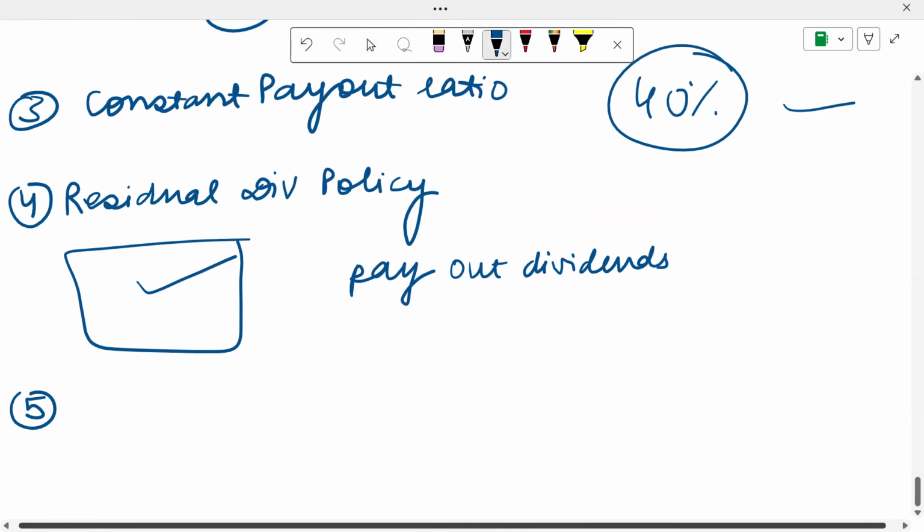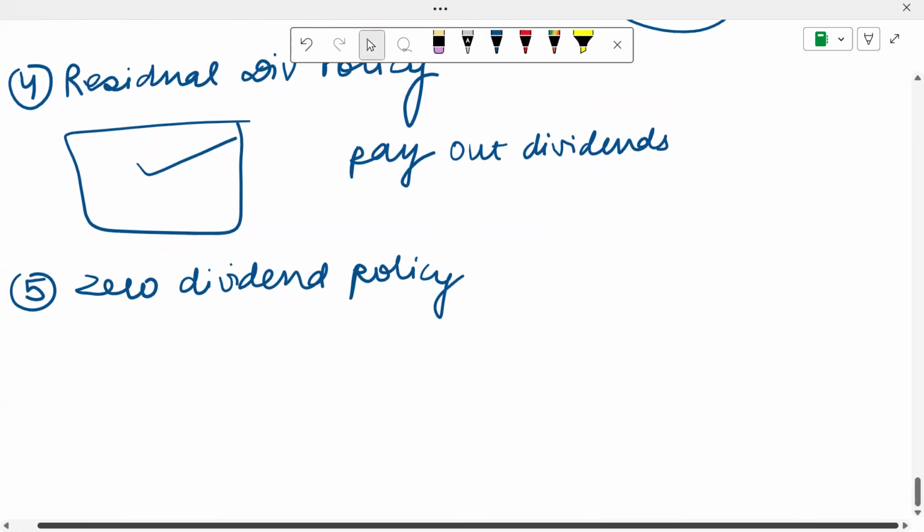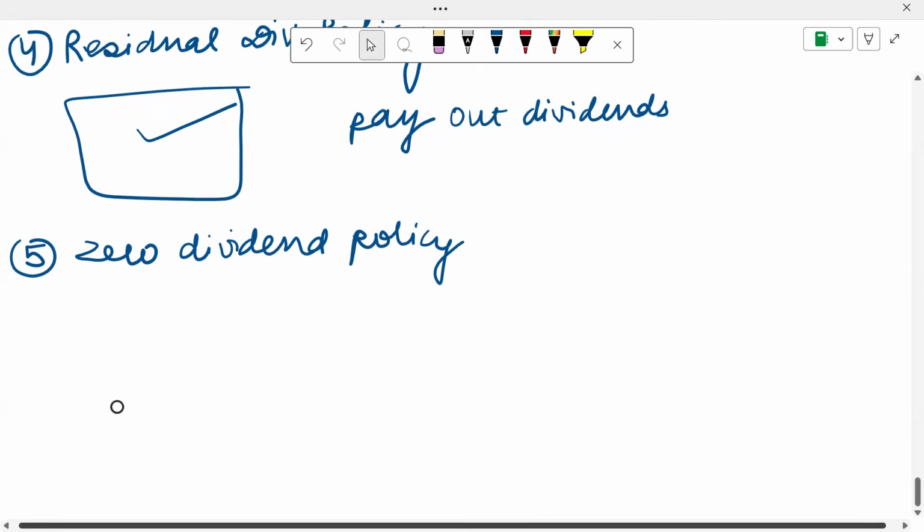This is called the zero dividend policy. Like the name suggests, there's going to be zero dividend given by these companies. So maybe if you have a high growth company which is investing in the early years, all surplus cash that can be profitably reinvested back in the business, then the business will have a zero dividend policy.